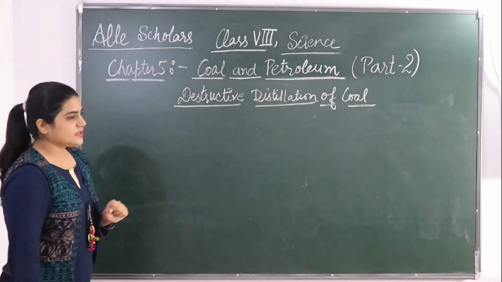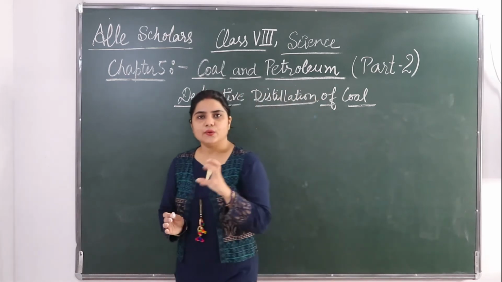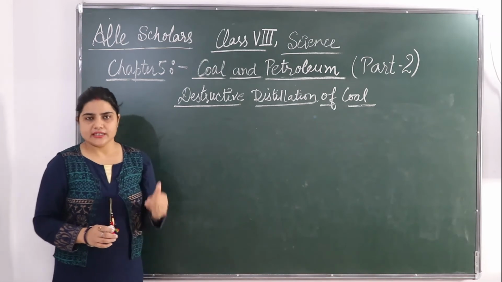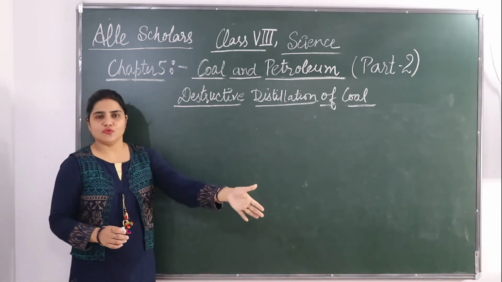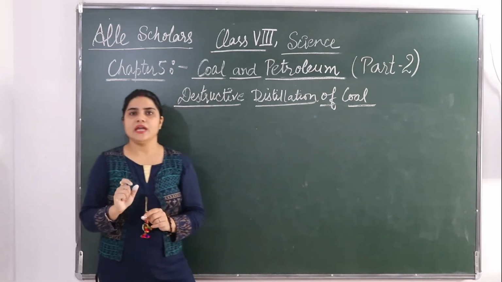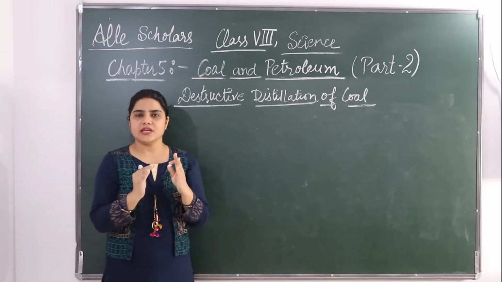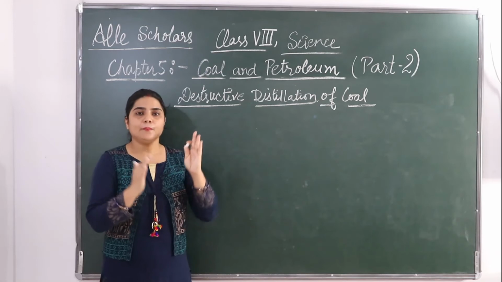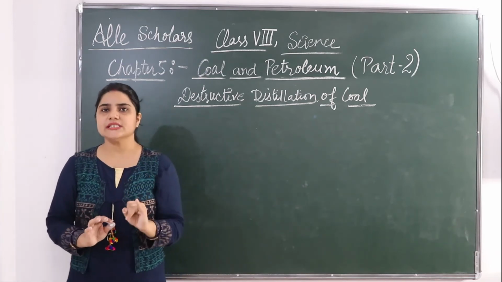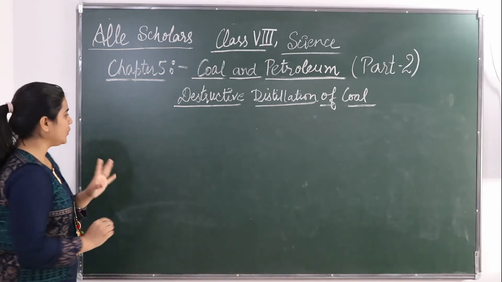Okay, destructive distillation of coal. So the process of heating coal at very high temperature in the absence of air is called destructive distillation of coal. What is destructive distillation of coal? Process of heating coal at very high temperature. Temperature क्या रखा जाता है? बहुत ज़्यादा. But in the absence of air. Air के absence में means oxygen के absence में. This process is called destructive distillation of coal.